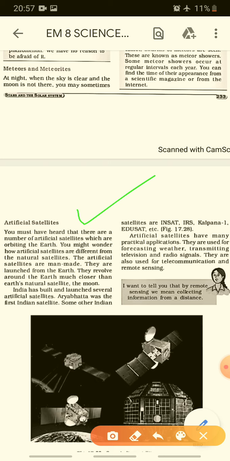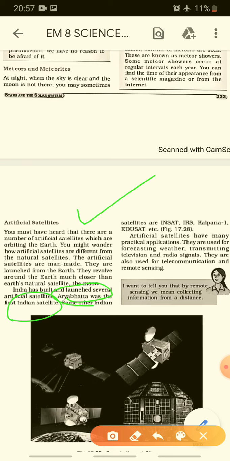India has built and launched several artificial satellites. Here are a few names. Aryabhatta was the first Indian satellite. So which was the first Indian satellite? Aryabhatta. Some other Indian satellites are INSAT, IRS, Kalpana 1, EduSat, etc. Pictures are given. Let us see.